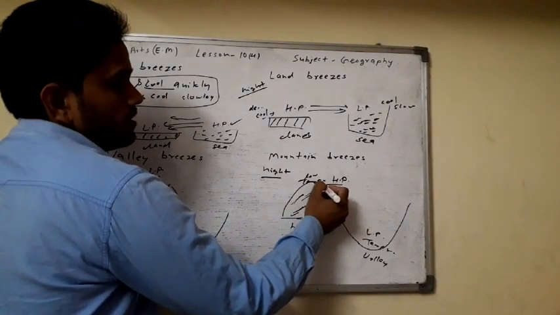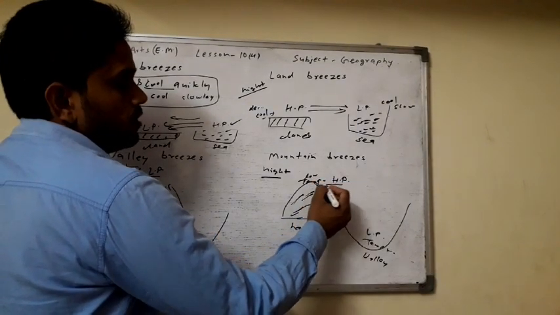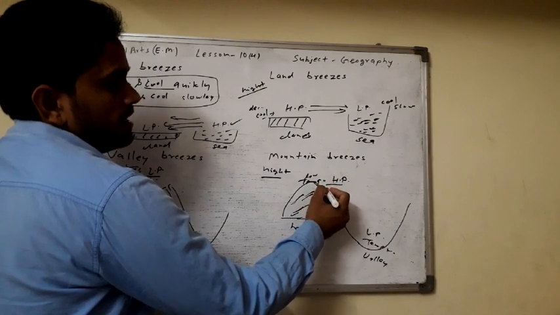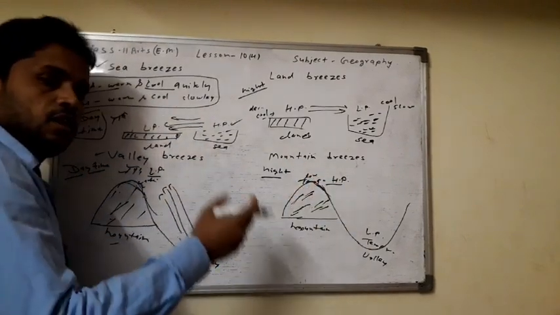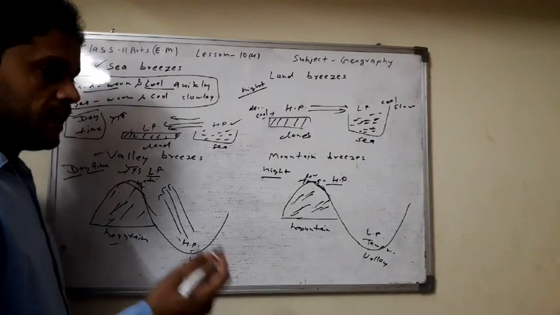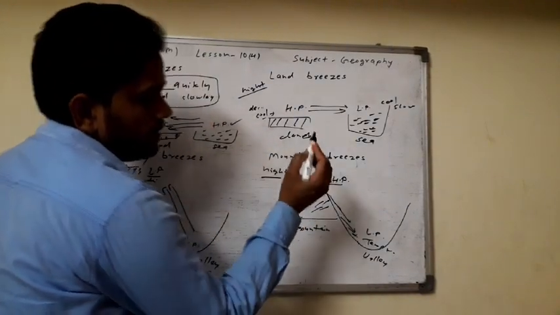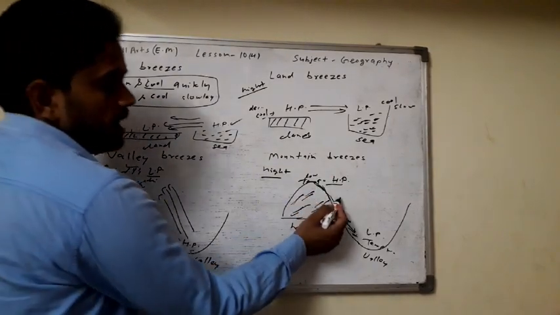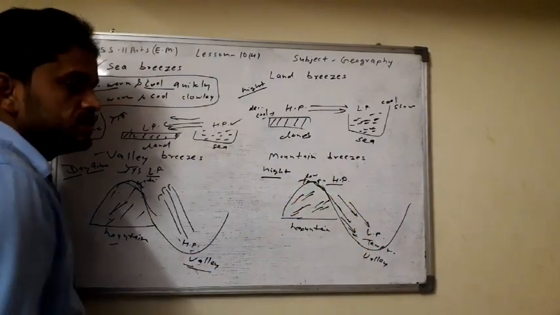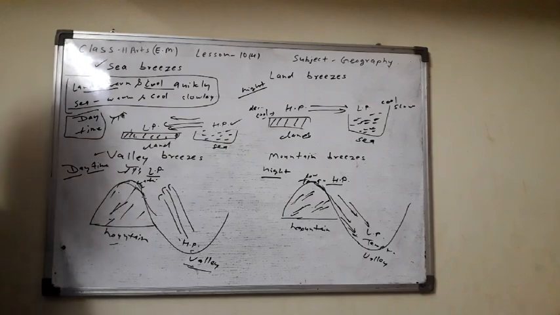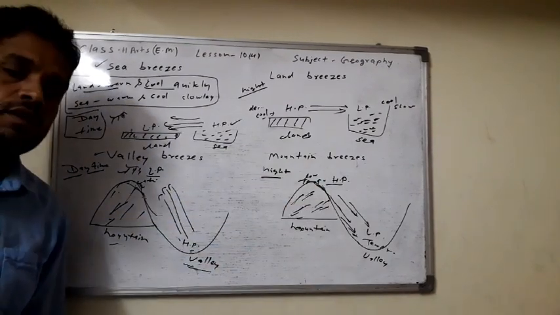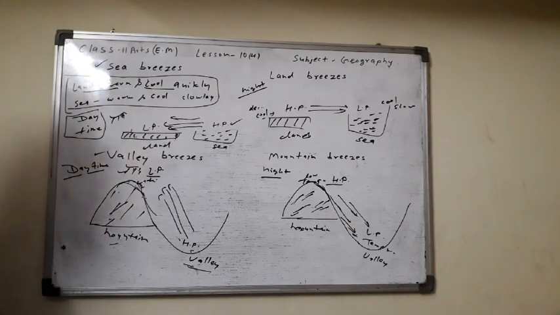The low temperature creates cold winds, and cold winds are heavy winds. These heavy winds move from the high pressure region to the low pressure region, from the mountainous surface to the valley region. This type of wind is known as the mountain breeze.